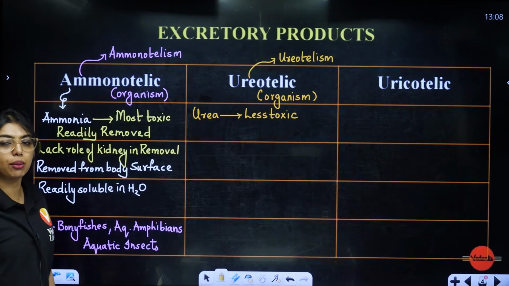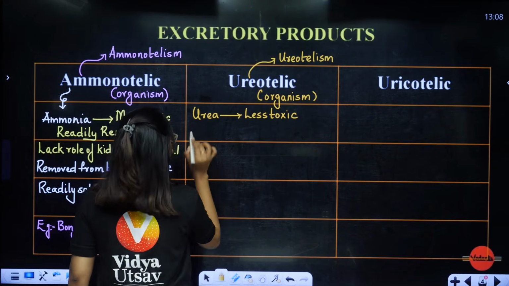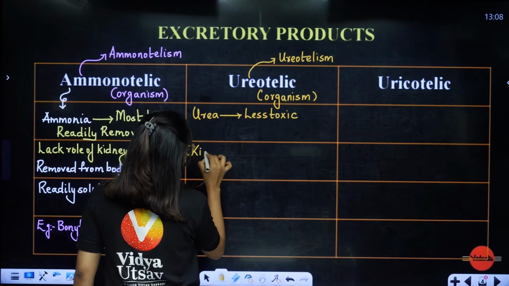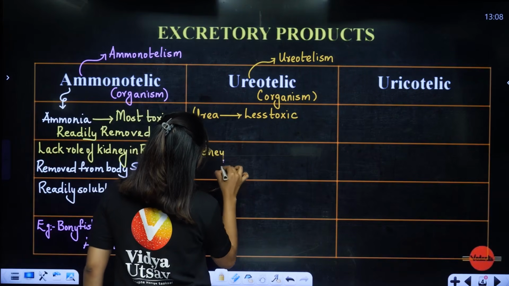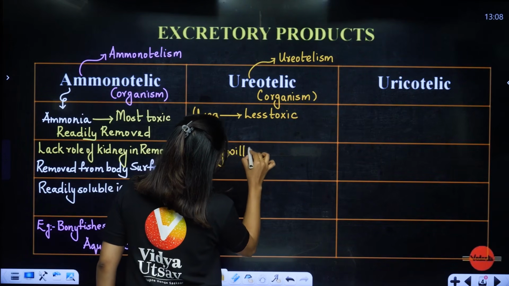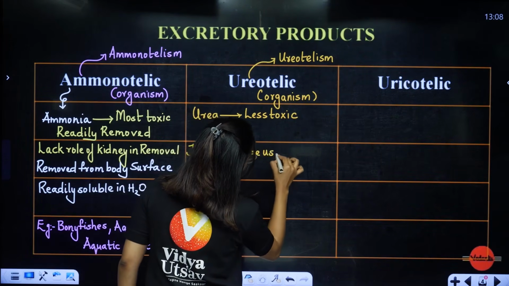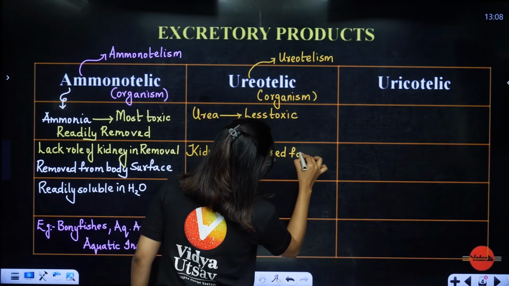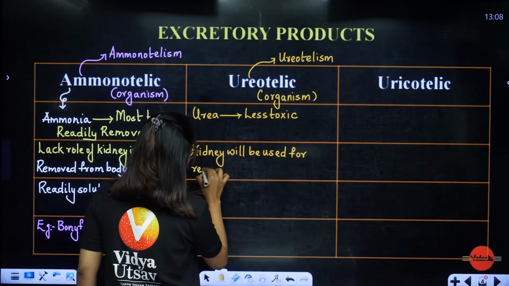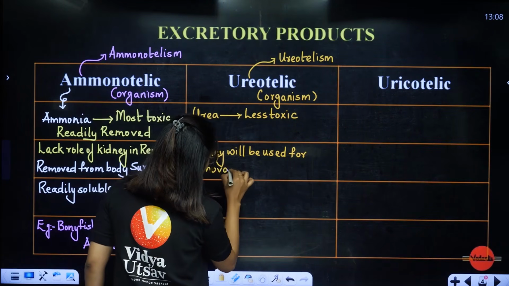Compared to ammonia. Here, students, the kidney is going to play the role. So here the kidney will be used for removal. That means we are using the kidney for removal.